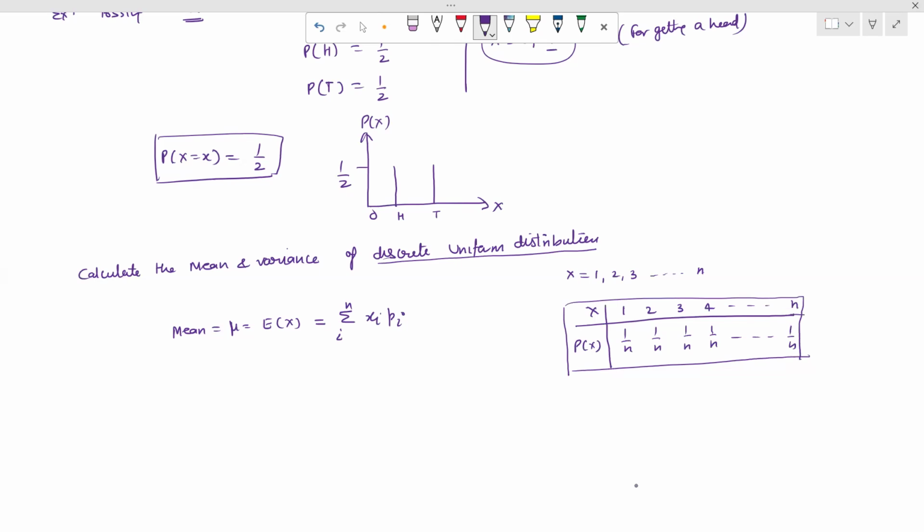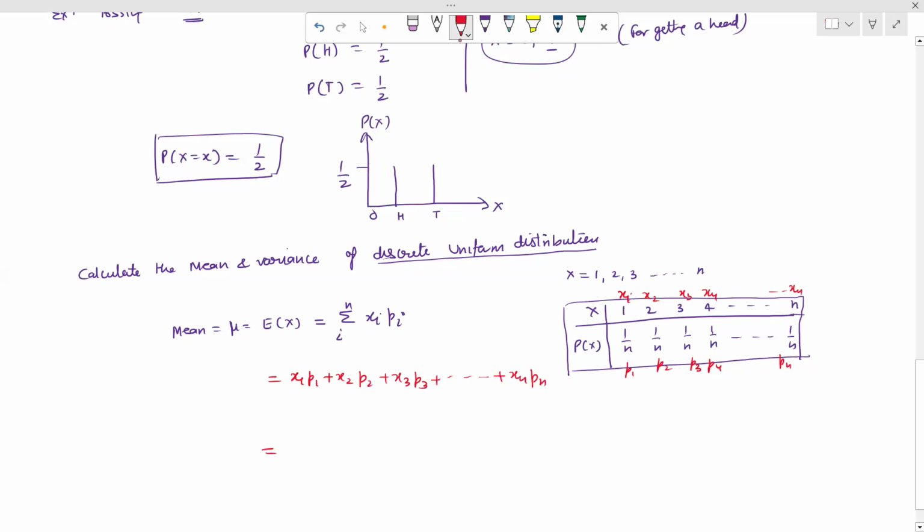Now when we are writing xi pi, these are our xi's: x1, x2, x3, x4, and xn. And these are the pi's: p1, p2, p3, p4, and pn. So when we open this summation, we write it as x1 p1 plus x2 p2 plus x3 p3 and so on, up to xn into pn.